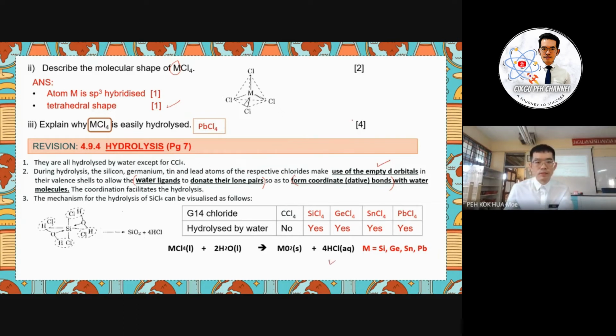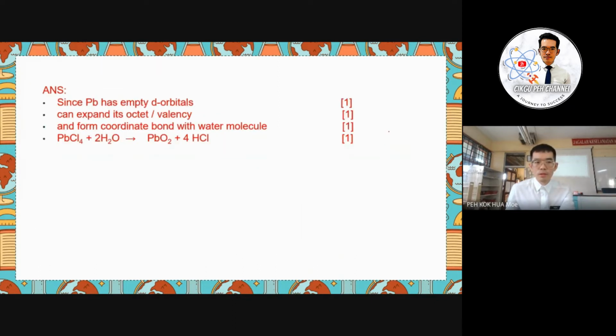Here is 4 marks, you will get the 4 marks here. So in the discussion, we just discussed the lead tetrachloride here. You can see the answer is very simple as we already discussed in the previous STPM question. So first mark, lead has empty d orbital, can expand its valency to form coordinate bond with water molecule, and then you give the equation.